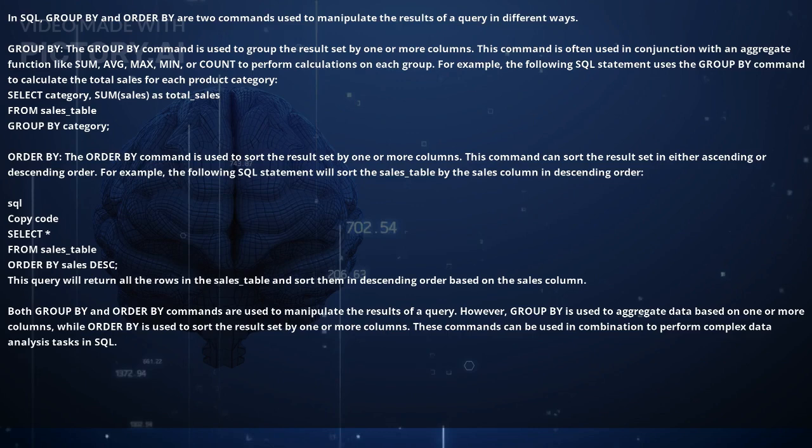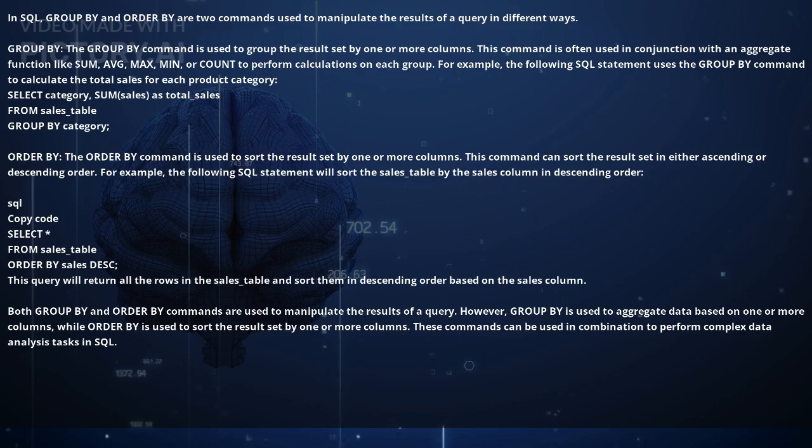ORDER BY: the ORDER BY command is used to sort the result set by one or more columns. This command can sort the result set in either ascending or descending order. For example, the following SQL statement will sort the sales_table by the sales column in descending order. SELECT * FROM sales_table ORDER BY sales DESC. This query will return all the rows in the sales_table and sort them in descending order based on the sales column.